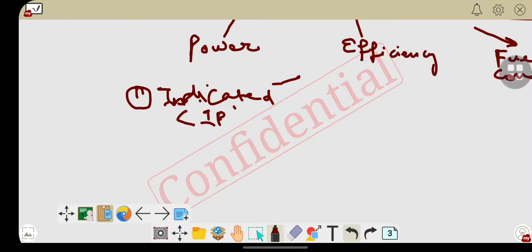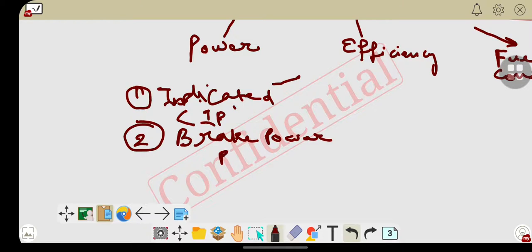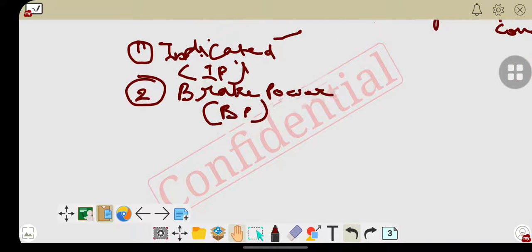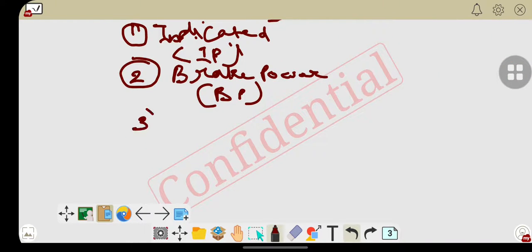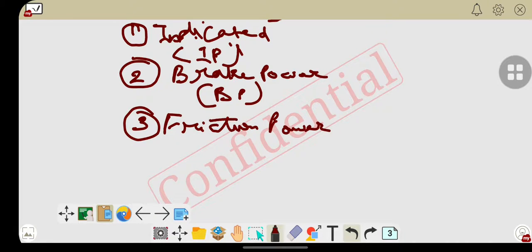Second type of power is the brake power, represented by BP. Third type of power is the friction power, in terms of FP.